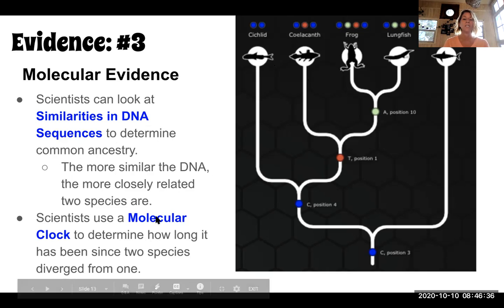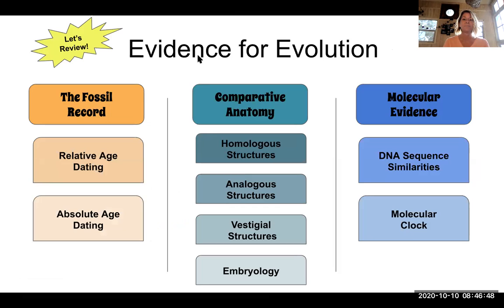And then one of the things that we can use is something that we call a molecular clock that allows us to determine how long it's been since two species diverged from one common ancestor. So, evidence for evolution in a nutshell. We can look at the fossil record, which allows us to either use relative age dating, where we compare the ages relative to one another, or we could use absolute age dating with carbon dating to determine how old the organism's fossils are and place them in order so we can see the changes over time.